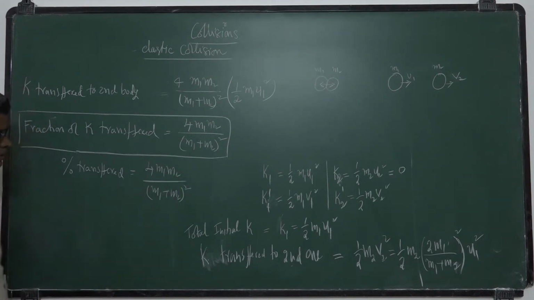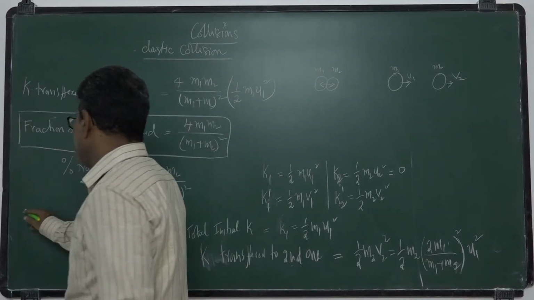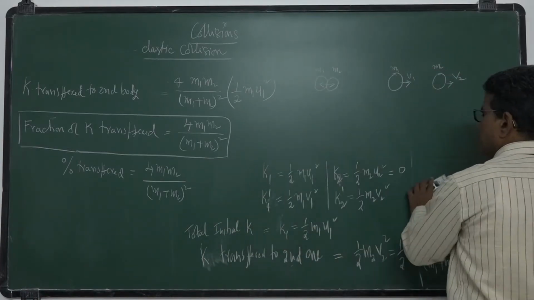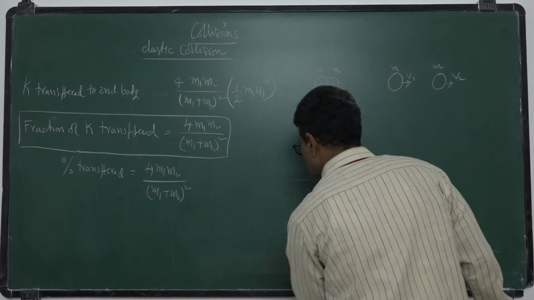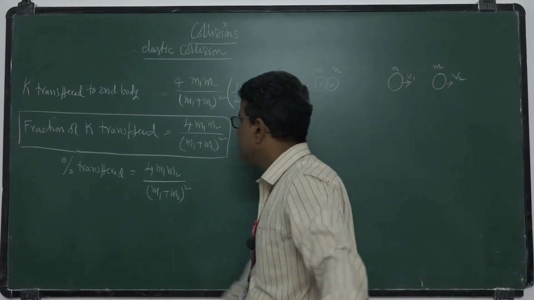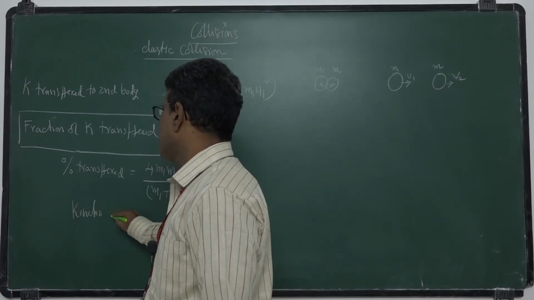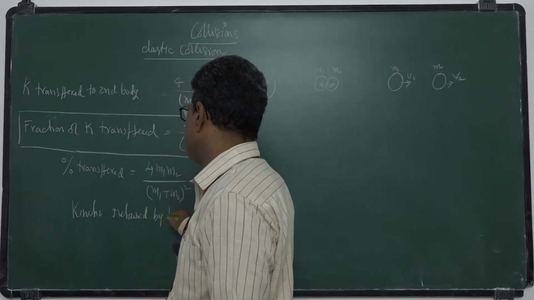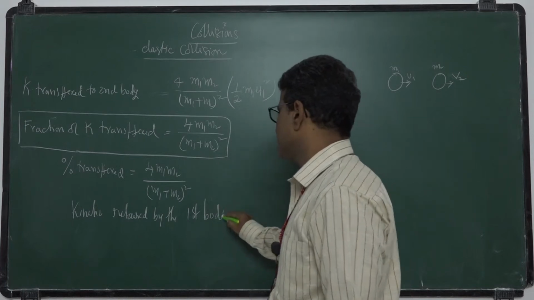How much kinetic energy is retained by the first body during this collision?